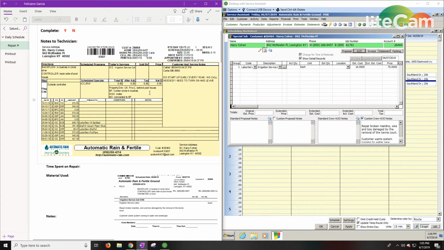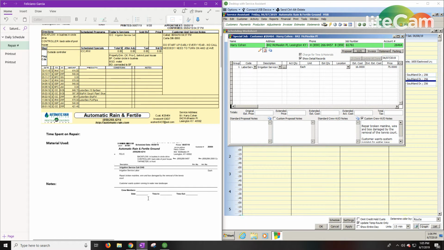So you have your invoice and then you have your work order. The work order tells the technician what to do when he gets to the location. These are basically repair proposals that have been approved by the customer. After the proposal is approved, it gets turned into a work order. Then after the work order is completed, it gets turned into an invoice. So this is the middle stage of the process.